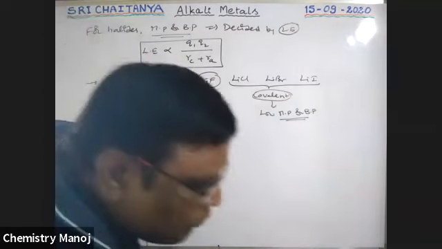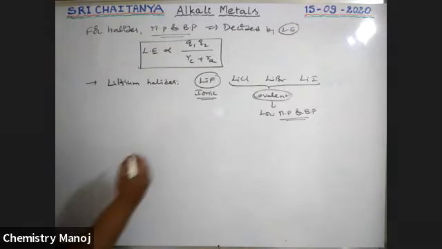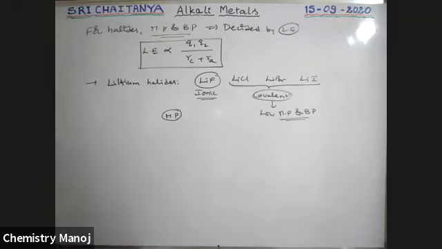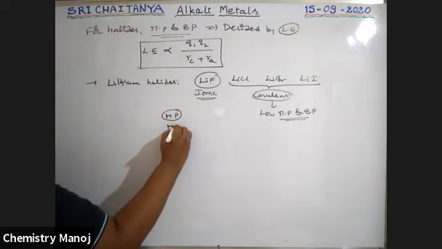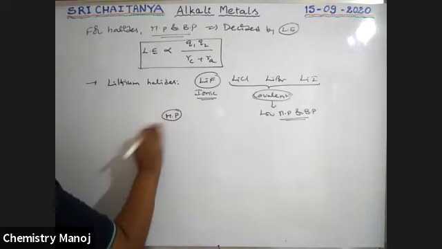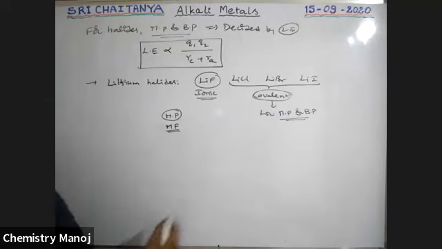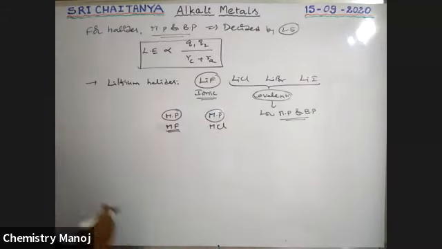Now let us observe one by one using some values. Once again, I am drawing. Melting point values for metal fluorides, and similarly melting point values for metal chlorides.